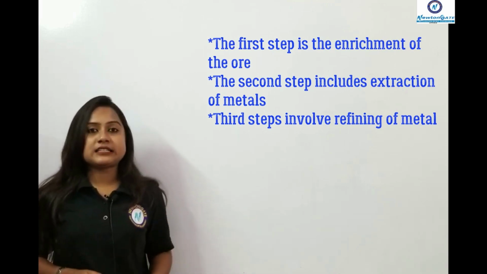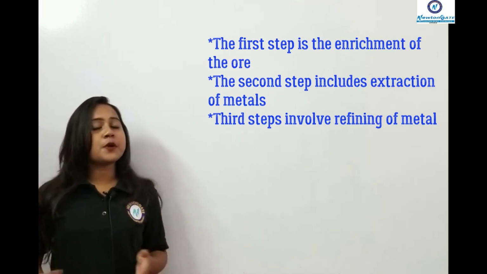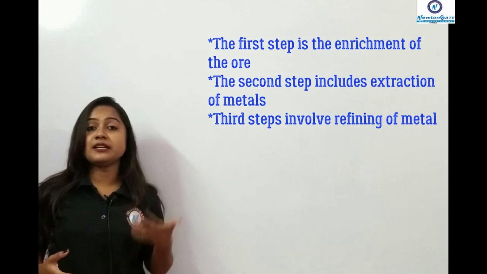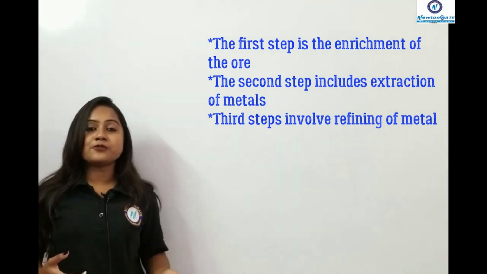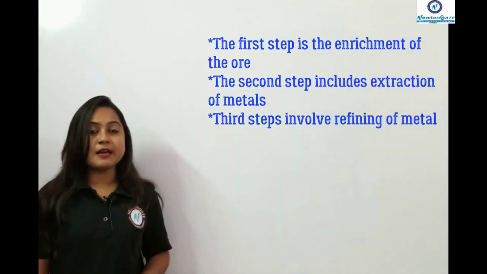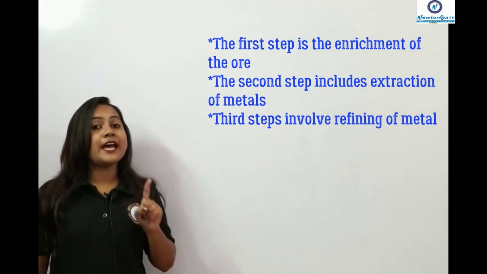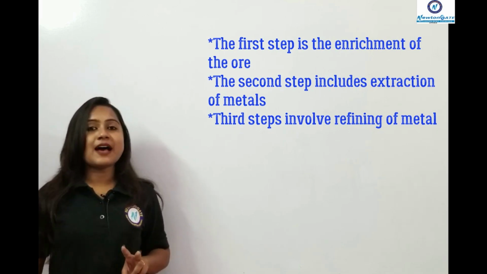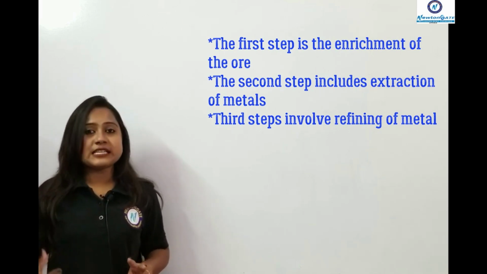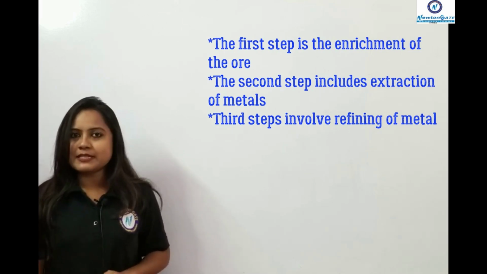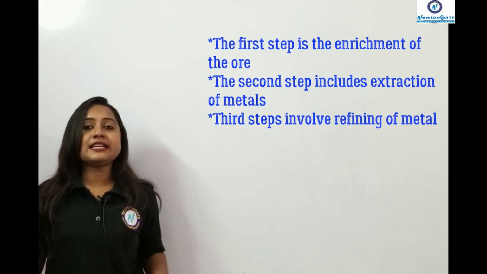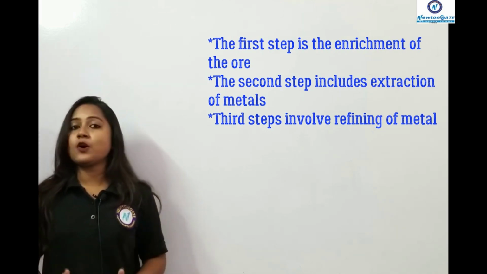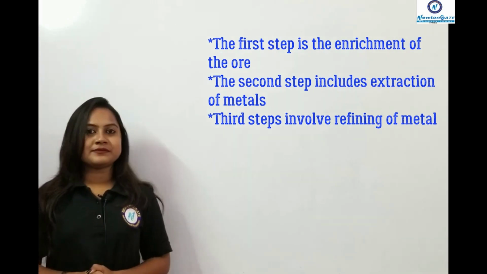For a short question, you can just write down these 3 points: extraction of the metal has 3 steps. First step is enrichment of the ore. Second one is extracting the purest form of the metal, and finally refining it to remove all of the impurities that it has.